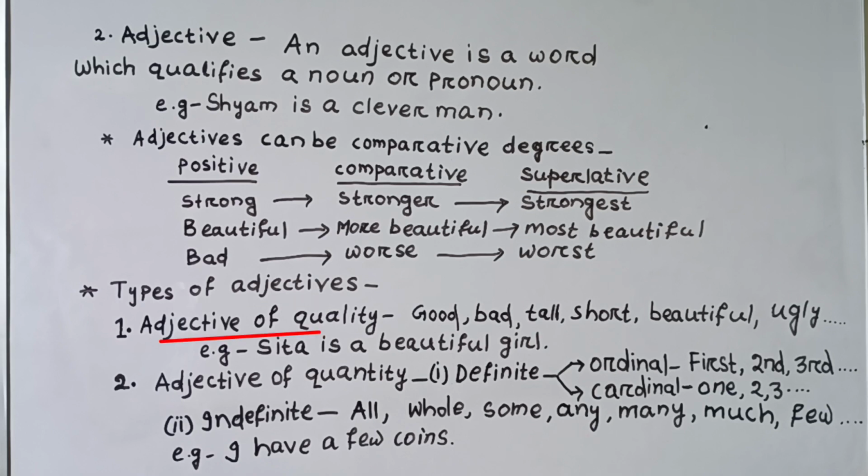Types of adjectives. First, adjective of quality: good, bad, tall, short, beautiful, ugly, etc. For example, Sita is a beautiful girl. Here the word beautiful qualifies the word girl.